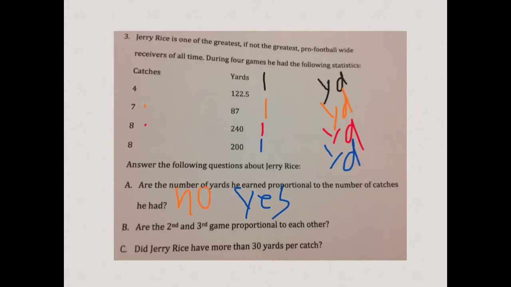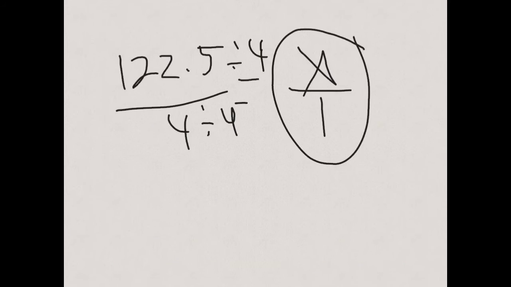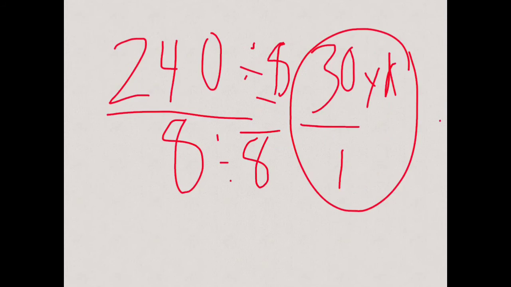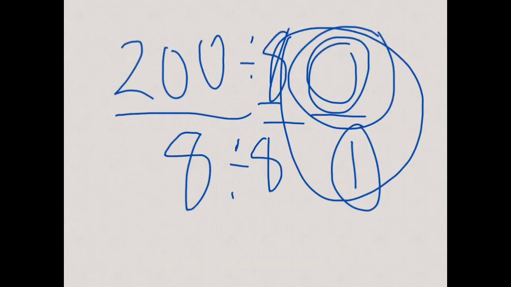Then the next question is, are the second and third game proportional to each other? Again, are they the same? If they are, then the answer is yes. If they're not the same, the answer is no. And then it says, did Jerry Rice receive more than 30 yards per catch? Well, if you already have the unit rate for each game, you would just go and check, is this 30 yards to 1 catch? Is this 30 yards? This one is. How about this one?